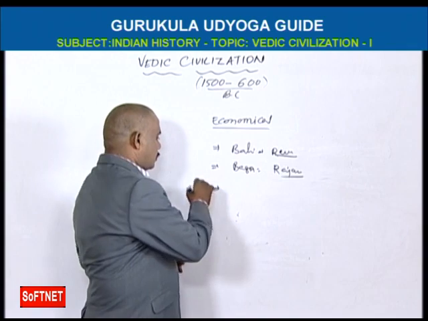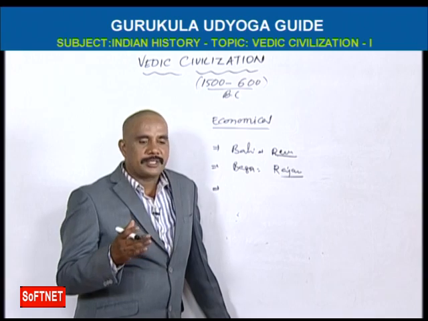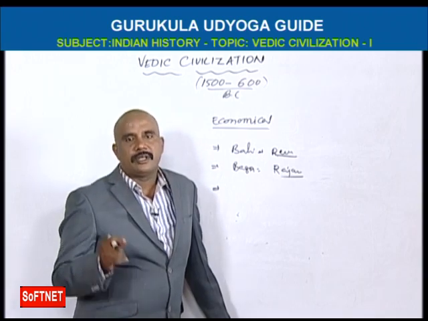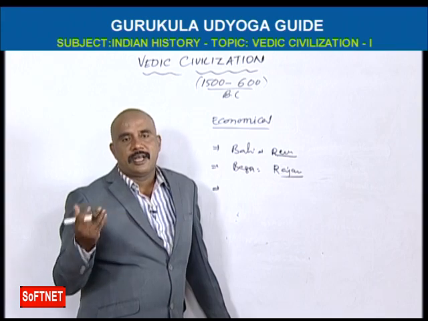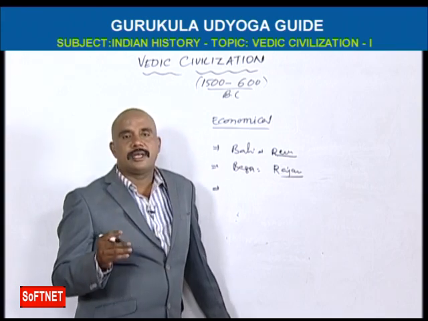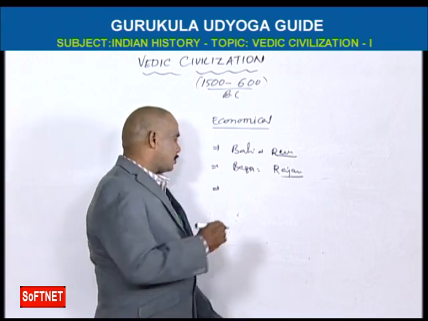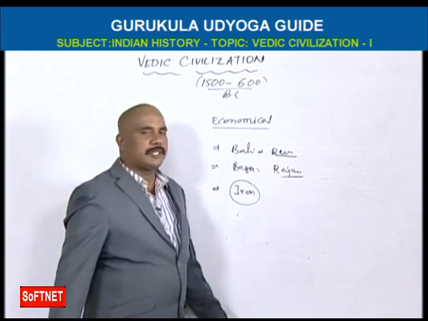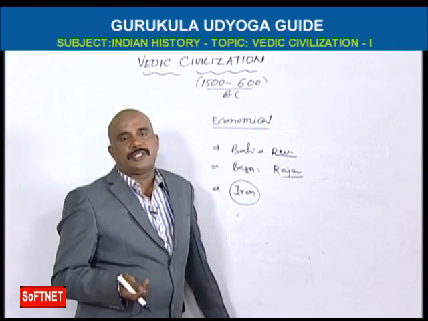And here you see in financial conditions the main transport was through chariots. But in the Indus Valley civilization we have no chariots. Here the chariots entered. So they used all kinds of ornaments. Iron was introduced in this early Vedic civilization. That's why there was a development of the financial system.